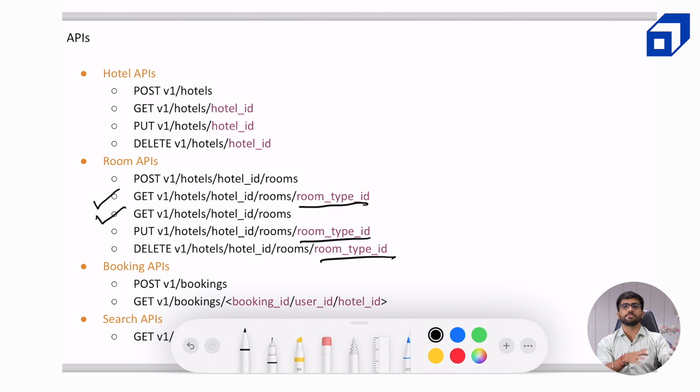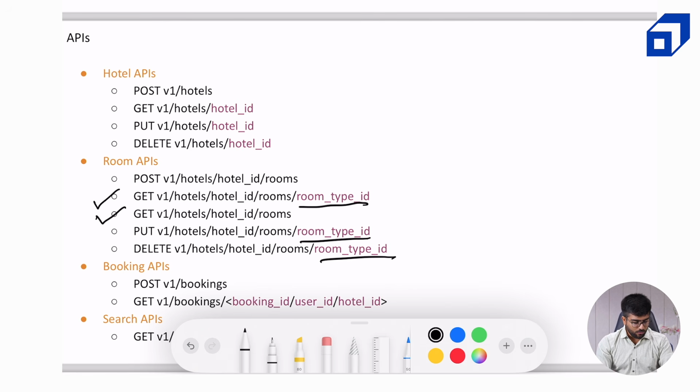Like if someone comes before you and has the same type of room, for example, pool facing, they will be assigned the first room and then you will be assigned another room. There are no fixed rooms before you check in. So what we will do is we will have a room type ID instead of a room ID, and based on that we will have our update calls, get calls, and so on.